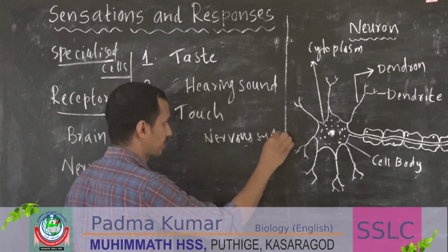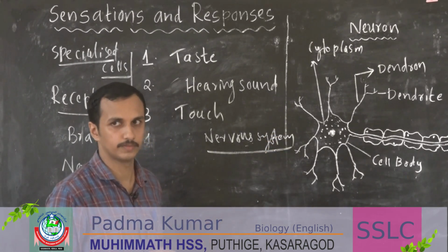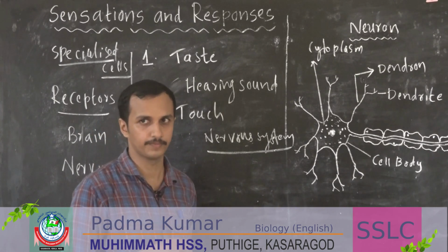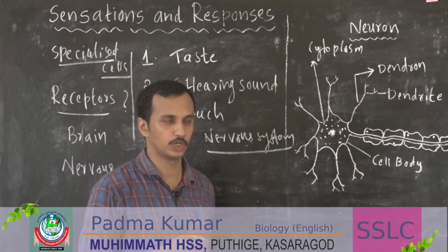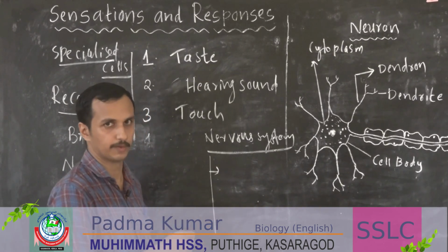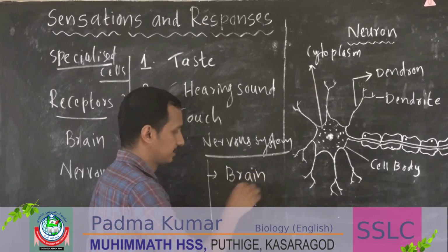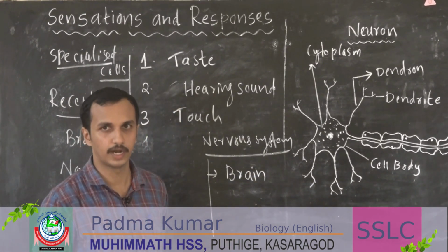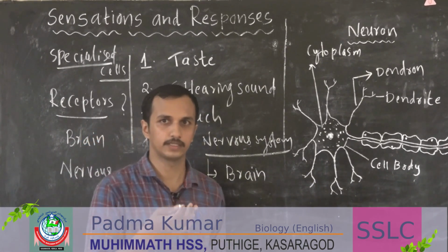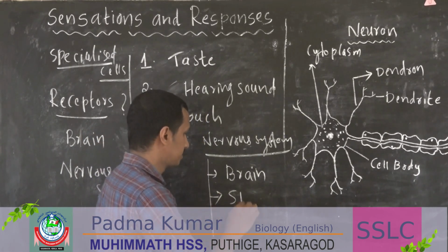It is a system present in our body to control the functioning of our body and its different parts. So what are the parts of the nervous system? First we can write the brain. Then in addition to the brain, is there any other part? Another part is called the spinal cord.